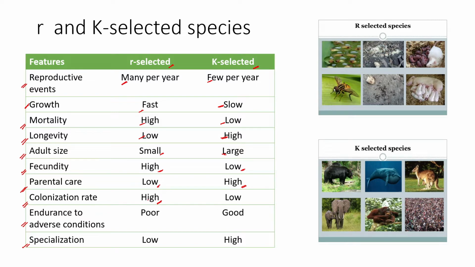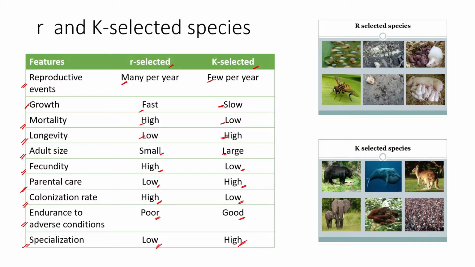As you can see, lower invertebrates and small animals like flies, mosquitoes, rats, they have higher probability of colonizing different areas, and they are found widespread. And K selected species have a low colonization rate, but they can also colonize over multiple time periods. Now endurance to adverse conditions. Because they are quickly dying, R selected species have poor chances for endurance or survival with respect to changing conditions, whereas K selected species have good chances. Now R selected species are lowly specialized, they don't have that much variation to endure conditions, whereas K selected species have high chances of support and variation.